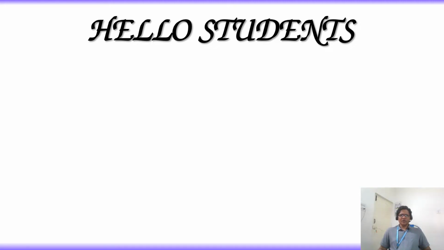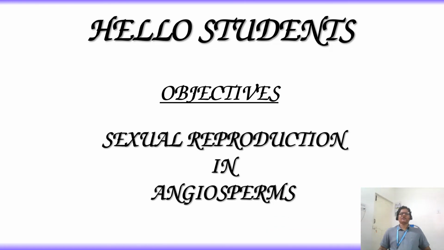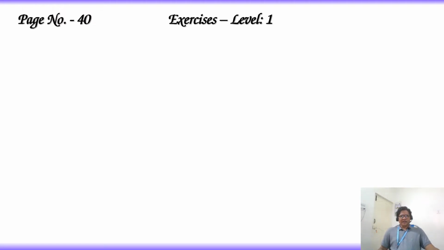Today onwards we are going to discuss objectives from sexual reproduction in angiosperms. Let's start page number 40 in your objective book. Exercise level 1. Question number 1.